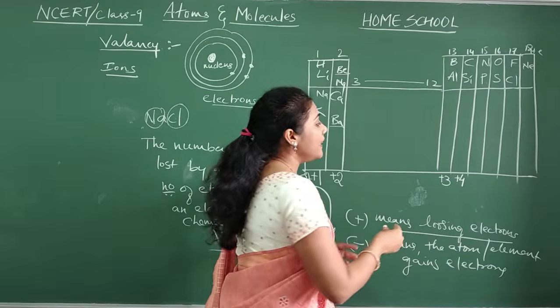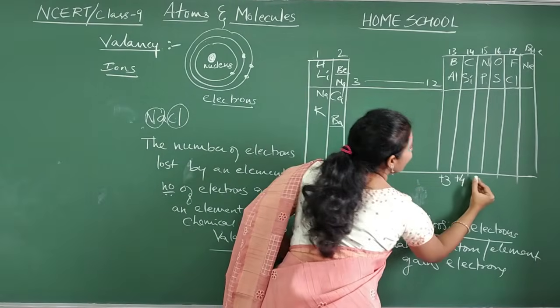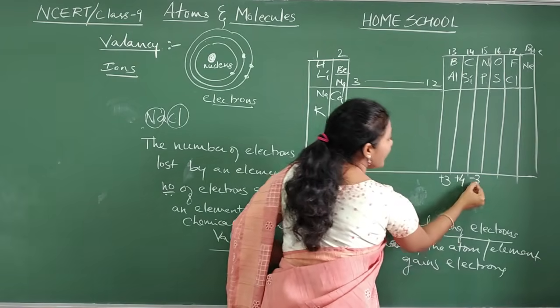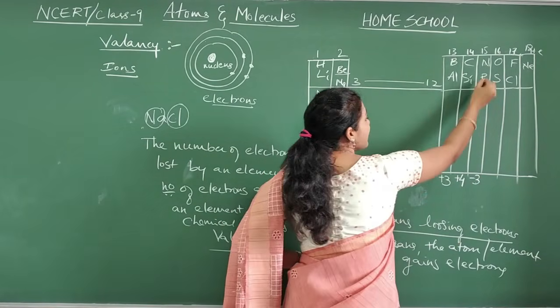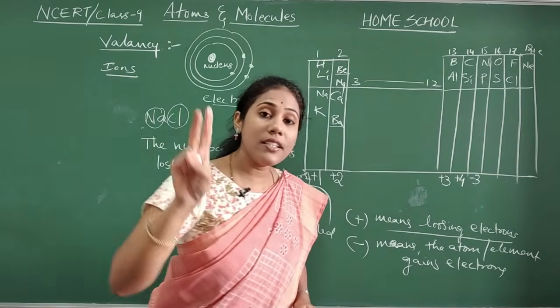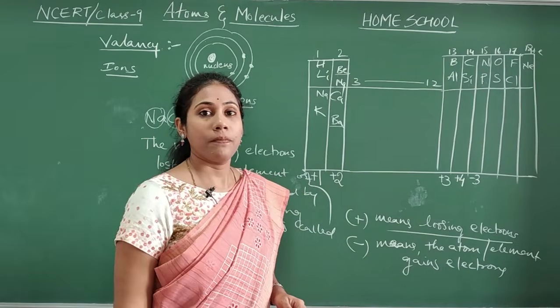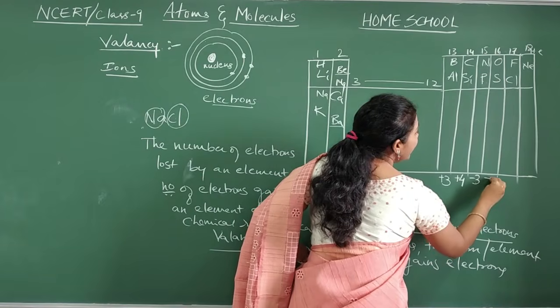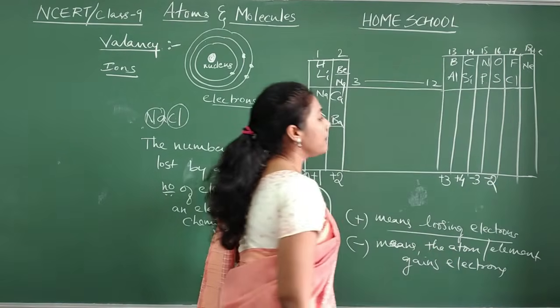How many electrons do they take? Minus sign, so -3 means they take 3 electrons.